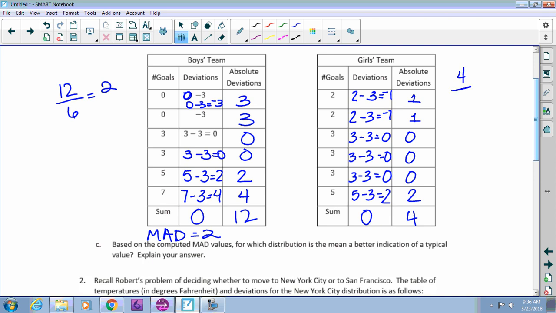So 4 divided by 6. What's 4 divided by 6? Yep. Very good. You're going to get 0.666 repeating, right? So that's going to round to the nearest, what they want it to, the nearest tenth or hundredth. What did it say?